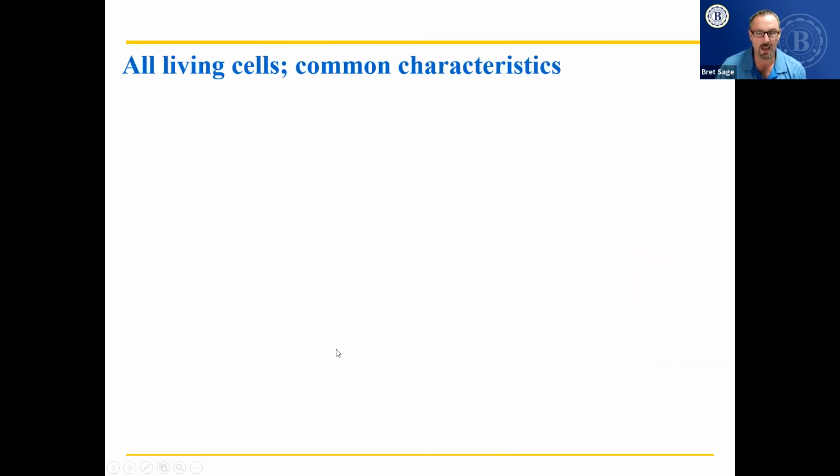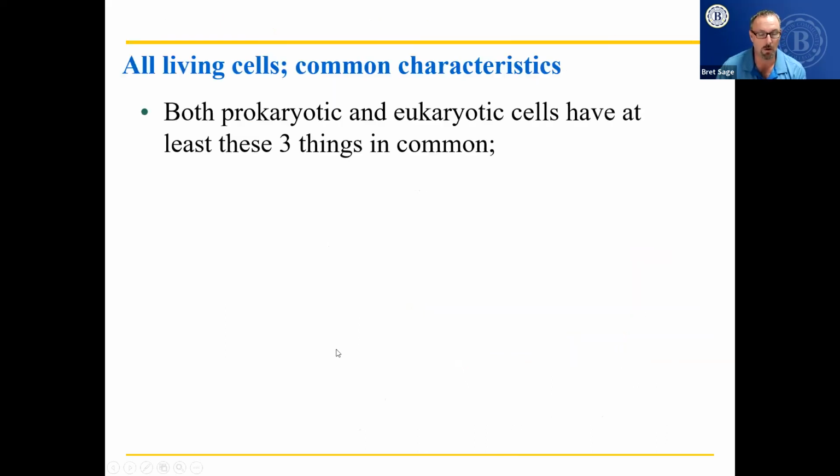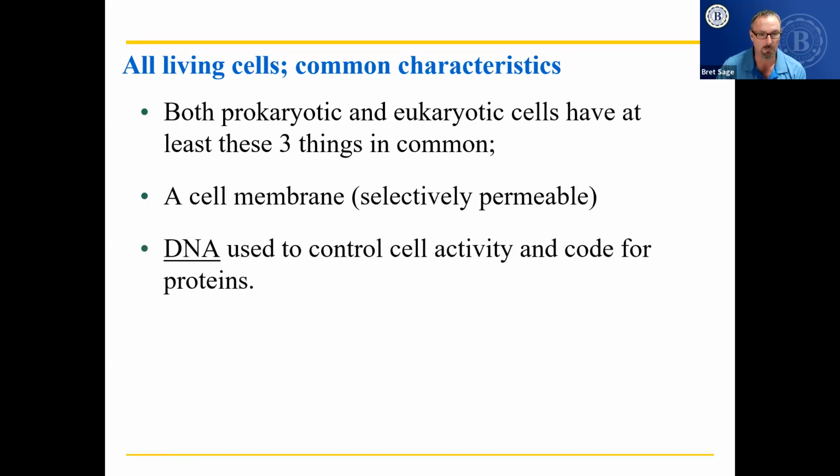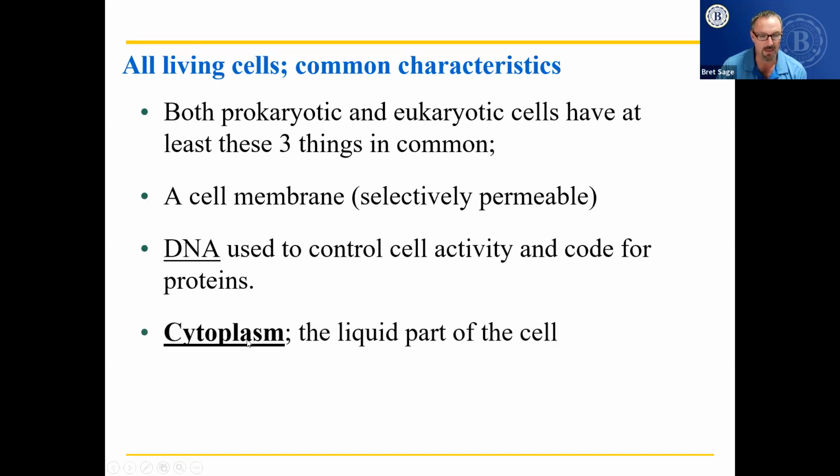All living cells, what do they have in common? Well, both prokaryotic and eukaryotic cells have at least these three things in common. The first is got to have a cell membrane that surrounds the outside of the cell. It's selectively permeable, which means it can let some things in and not others, and vice versa on the outward movement. DNA, all living cells have DNA to control cell activity and code for proteins and for inheritance. And the cytoplasm is the liquid part of the cell.